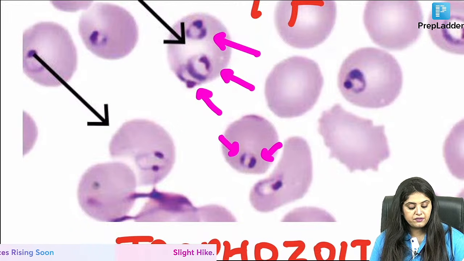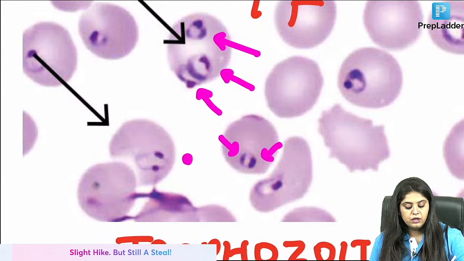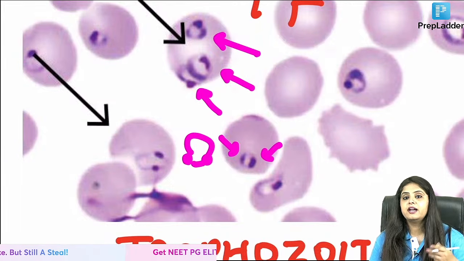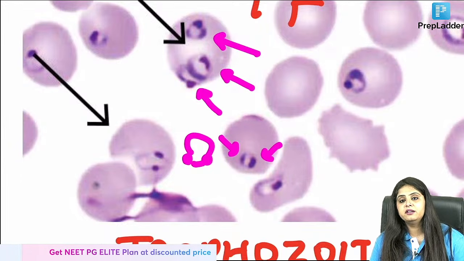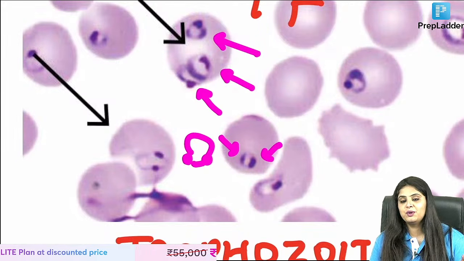Some people now run their imagination. They say, okay, this is making two dots. This is looking like headphones. This is looking like speaker phones. So your wish, whatever you want to call it.